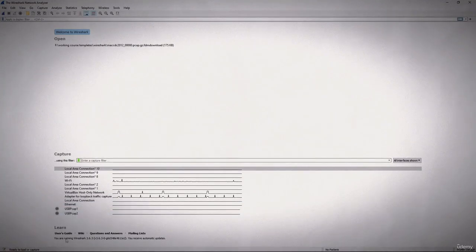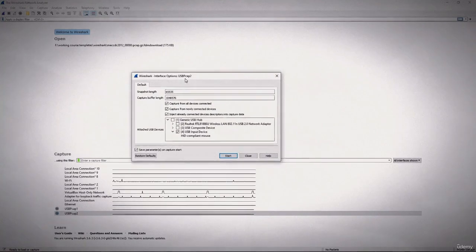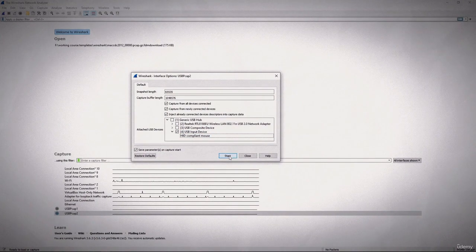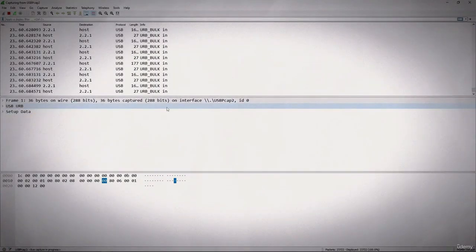Down below this you can learn more about Wireshark. You can see the wiki, you can ask questions and answers, and you can also see the guide here. Now let's take a look at the USBcap. So again we'll click here and you'll see all the devices here, and here in the USB input device I will just select this mouse and I'll just click on start and yes. Now this is great if you are troubleshooting and want to know what exactly is happening during the connection.